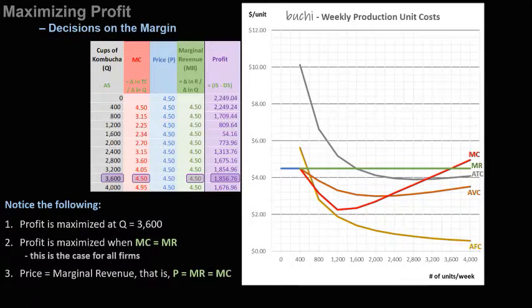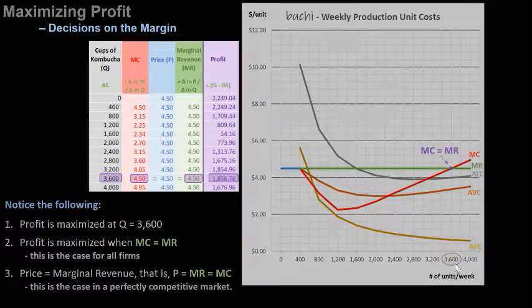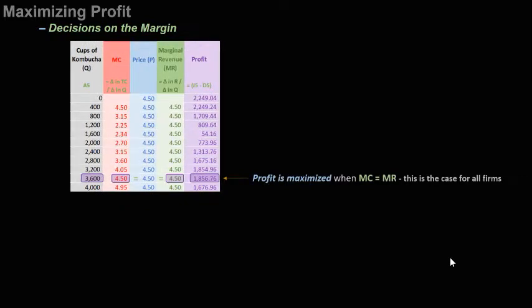So the third thing to recognize, and again, this is only the case with a perfectly competitive market, is that price equals marginal revenue equals marginal cost. Now, looking at our graph, price equals marginal revenue equals marginal cost is found where the marginal cost curve equals the marginal revenue curve, and we see at this point it is 3,600.